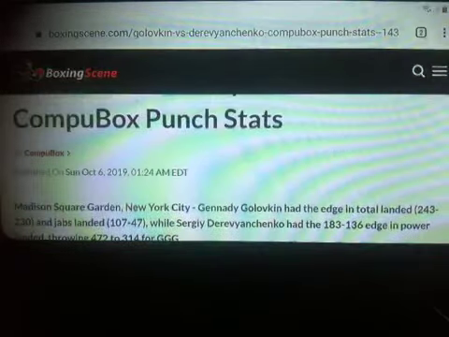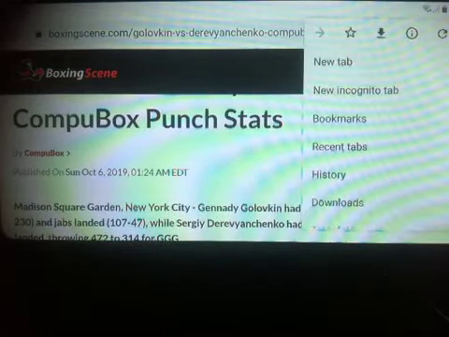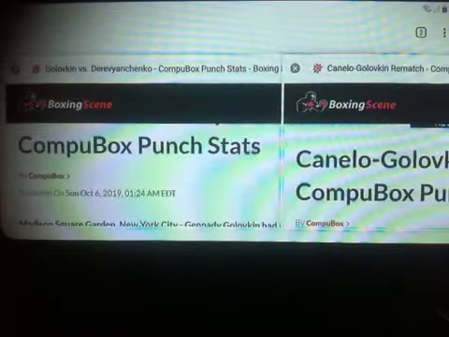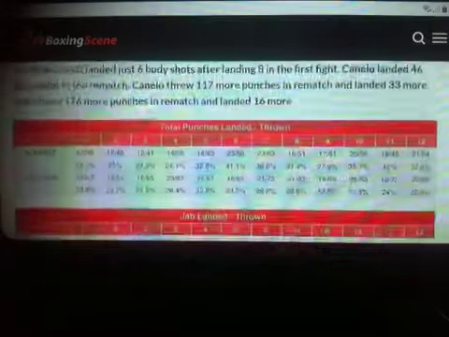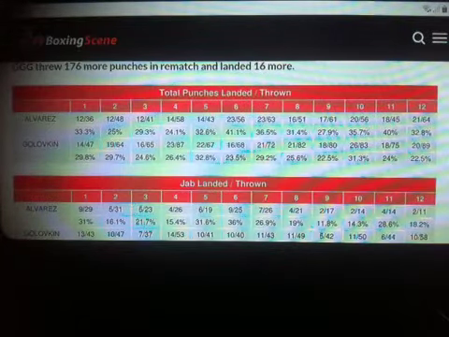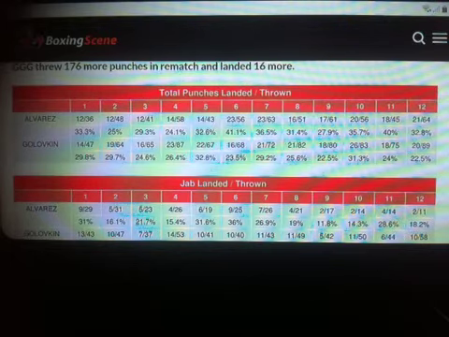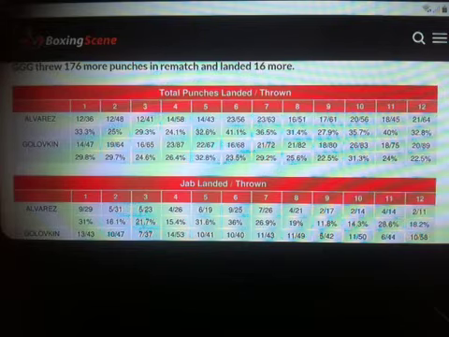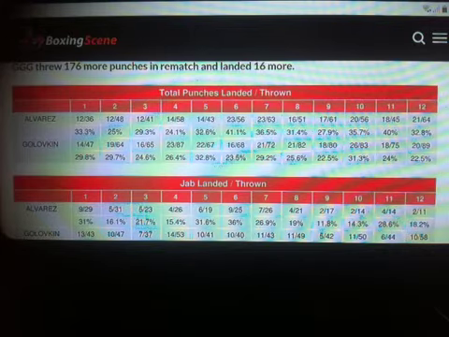When we look at Canelo, however, versus Gennady Golovkin, we see that Gennady Golovkin was able to outland Canelo for 1, 2, 3, 4, 5, 6, 7, 8, 9 rounds.